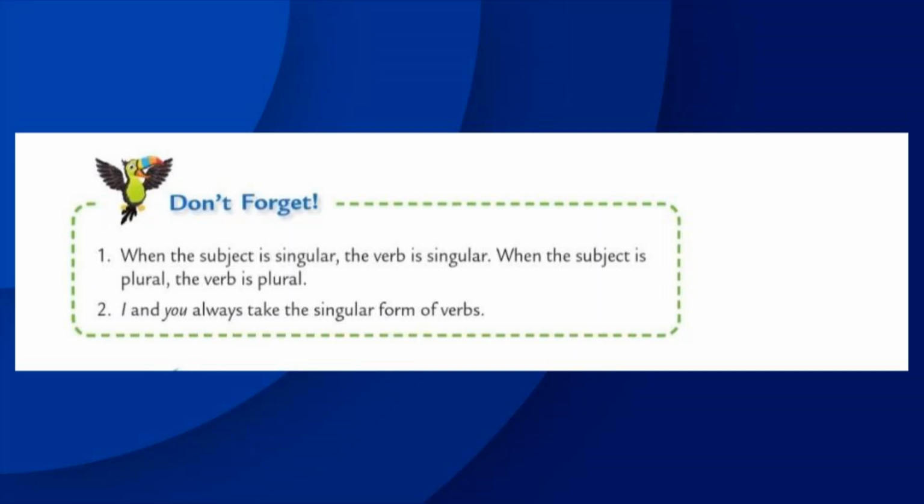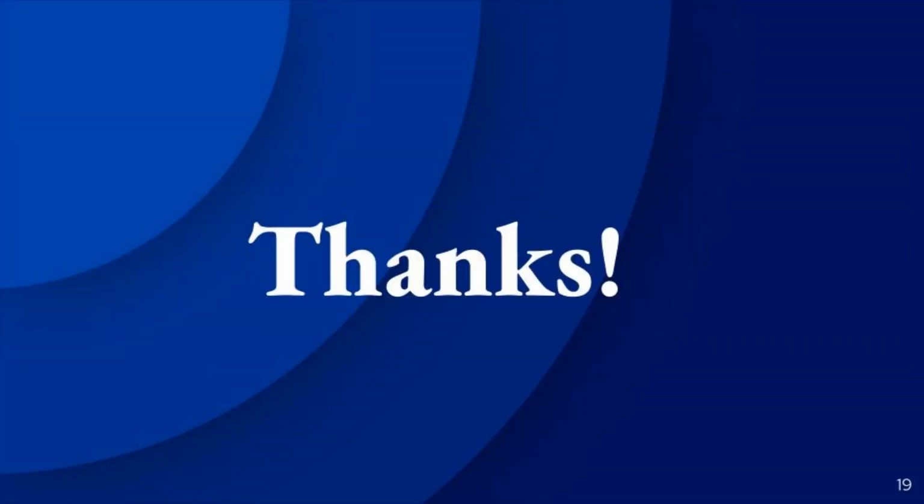And one more thing, today we have seen prefix, suffix, synonym and antonym. What do you mean by prefix? Prefix is a letter or group of letters that are added to the beginning of an existing word. What do you mean by suffix? Suffix is also a letter or group of letters that are added to the end of an existing word. What do you mean by synonym and antonym? Synonym means similar meaning. Antonym means opposite. Students, today we have completed chapter 17, that is subject verb agreement in grammar.